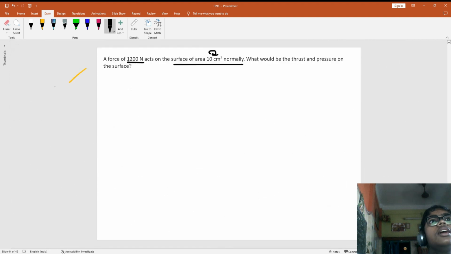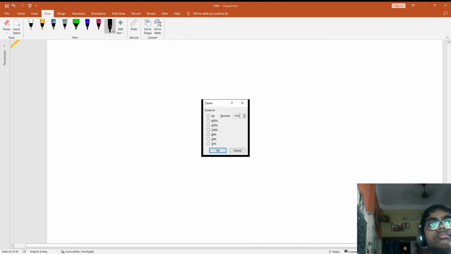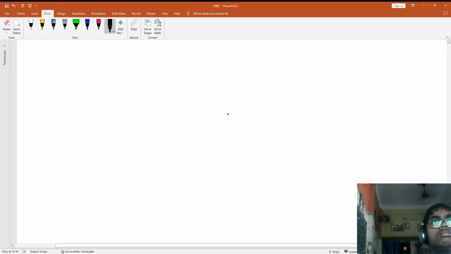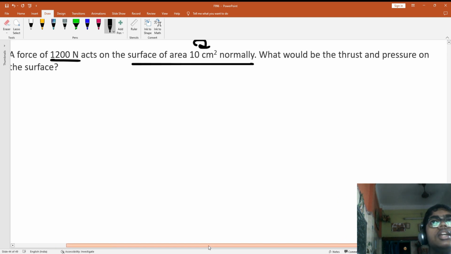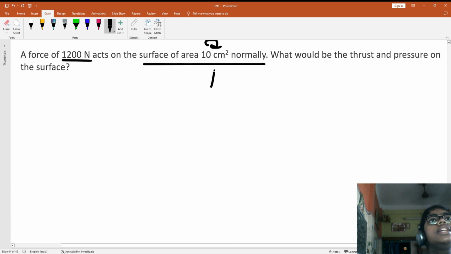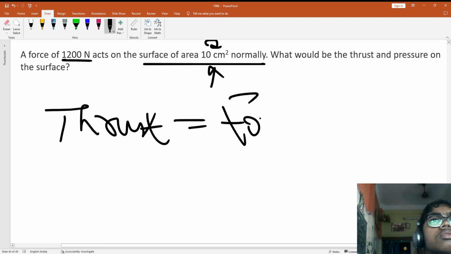Okay. Now, a force of 12,000 Newton acts on the surface of 10 centimeters square normally. What would be the thrust? I am going to tell one thing, that thrust means force.